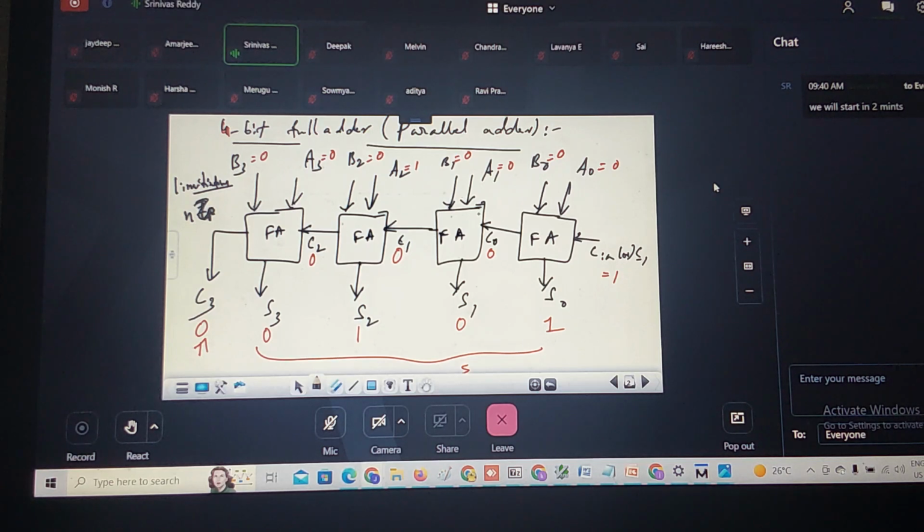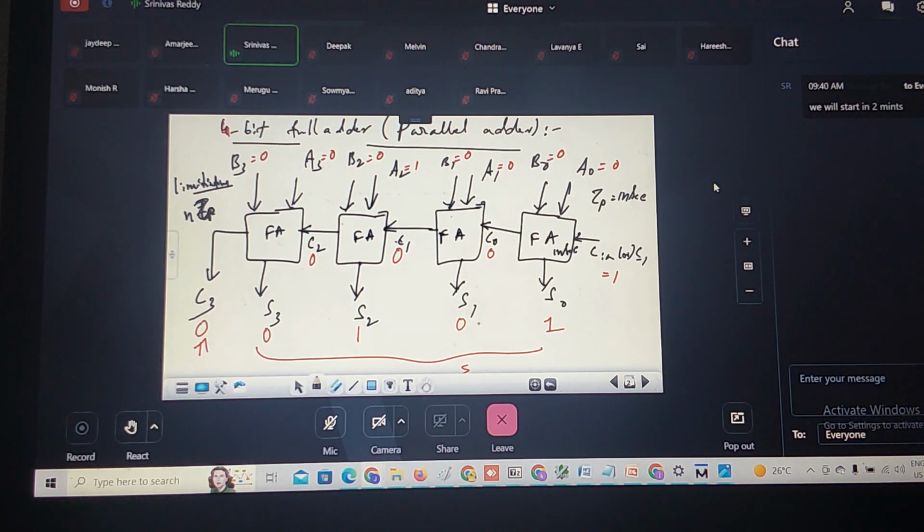So this second full adder will operate only when this carry becomes correct. At what time will I be getting this carry? Suppose I'm taking TP equal to 1 nanosecond, correct? After 1 nanosecond only I get this C out. S0 and C0 will be landed after what delay? 1 nanosecond.